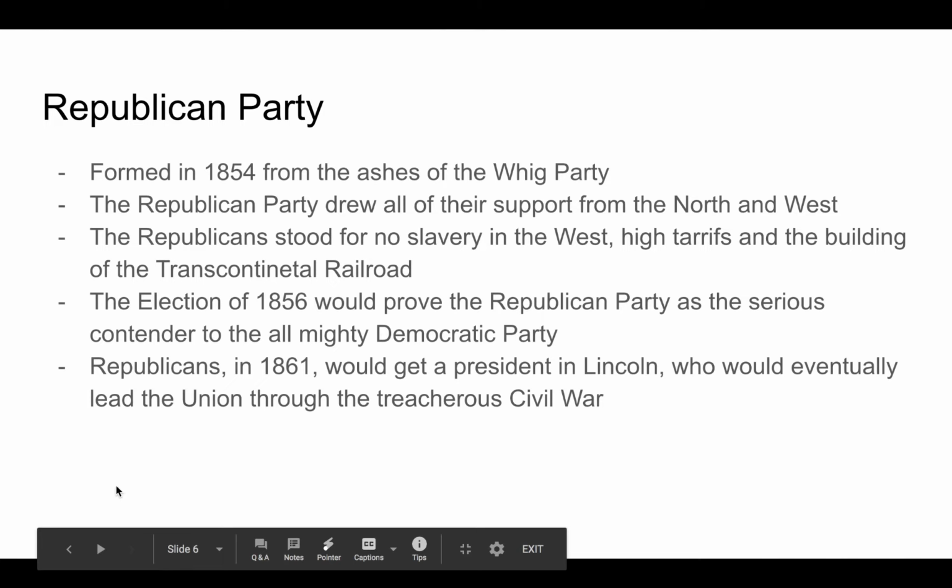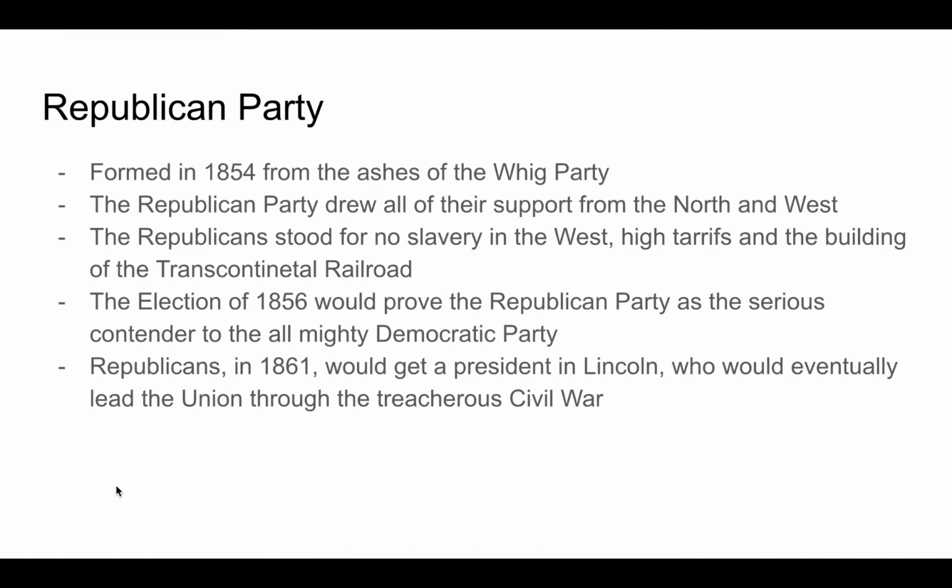Now let me talk about the Republican Party. They were formed in 1854 from the ashes of the Whig Party. The Republican Party drew all of their support from the North and West. The Republicans stood for no slavery in the West, high tariffs, and the building of the Transcontinental Railroad.